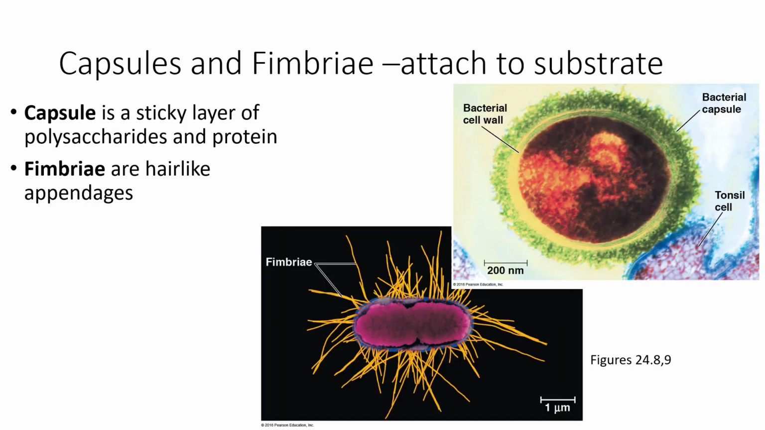Capsules and fimbriae are things on a bacteria that can attach the bacteria to the substrate. So you can see a bacteria here attached to a tonsil cell by its capsule. It's a sticky layer of polysaccharides and protein, and that prevents the bacteria from just being washed away by the saliva. Fimbriae are hair-like appendages that help the bacteria attach to the substrate, and this allows it to stay in the same location and, of course, reproduce there. If it's a good location, it can reproduce and form a colony.